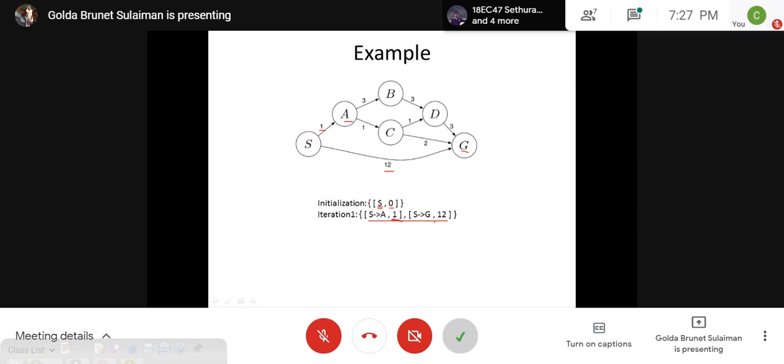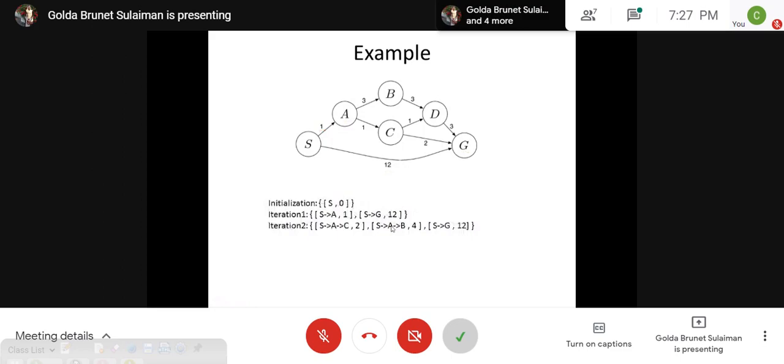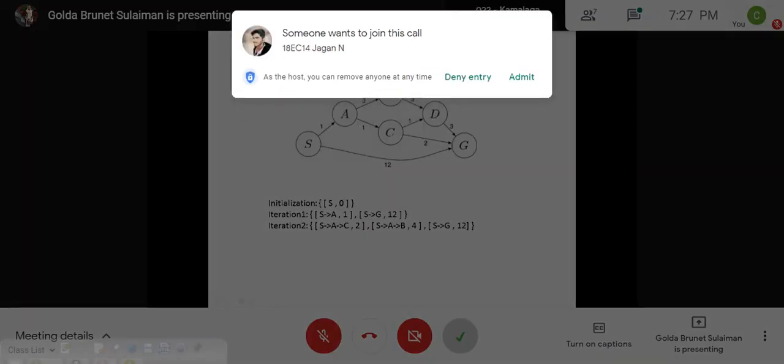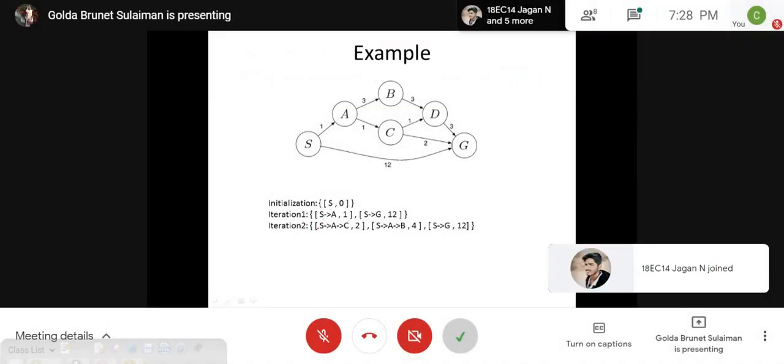So we'll go with the next step and we will pop out this one. We will delete min, will remove this S. Starting from S, we have reached A, so this path we will remove. Now we'll check the if statement.